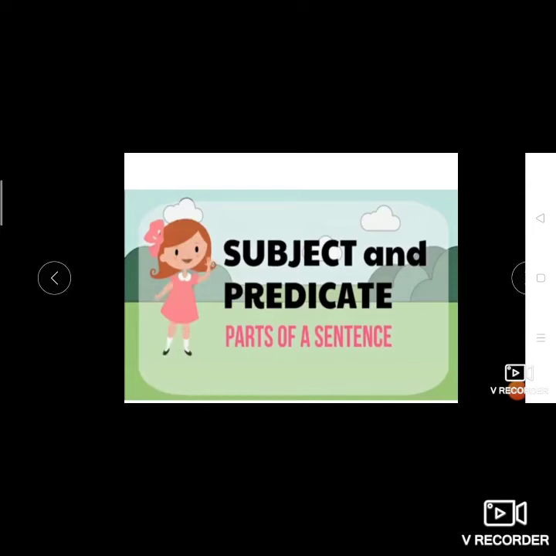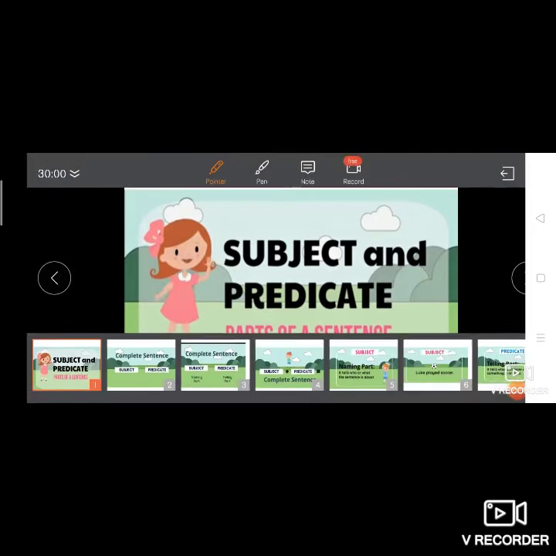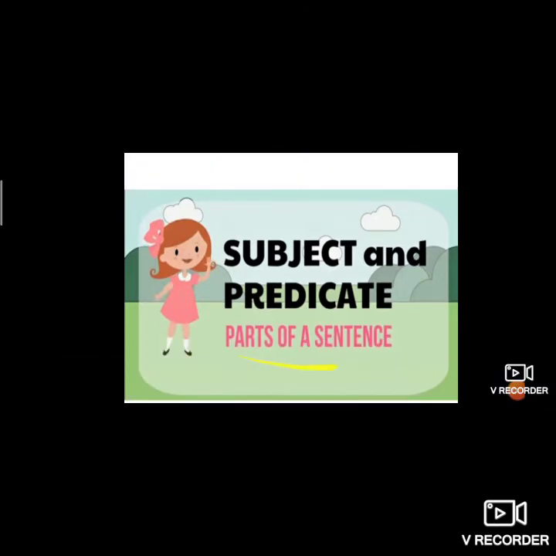Children, in our previous class, we learned what a sentence is and its four kinds. Today we will learn about the same sentences, but we will learn the parts of a sentence. You can see here the parts of a sentence. Parts of a sentence means in a sentence there are two parts, that is a subject and a predicate.